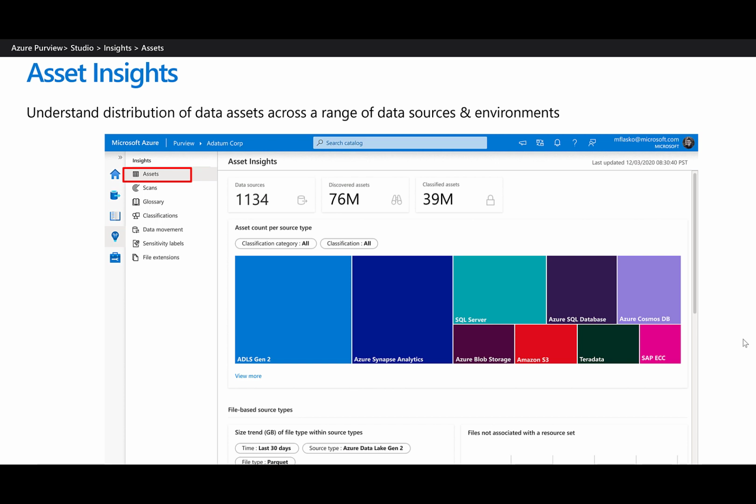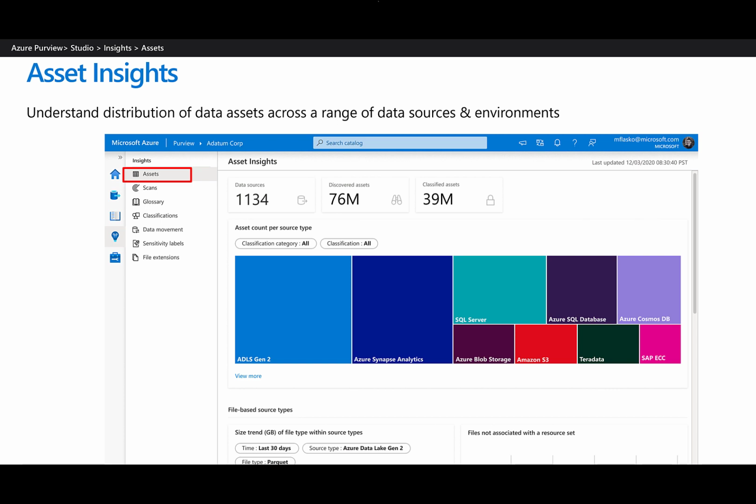You can select a classification and view the distribution of assets by source type, such as display all sources with email address or other classification. For file-based assets, like in Azure Blob or ADLS, Asset Insights enables you to take a deeper look into the size of the files and the file types, as well as files not associated with resource sets. This enables you to quickly identify anomalies in data sets, so if you have a particular resource set pattern in an ADLS Gen 2 account, you could use the assets without a resource set to identify files that aren't matching a resource set pattern. You can then drill down to get more information on the assets, such as determine who the asset owner is.